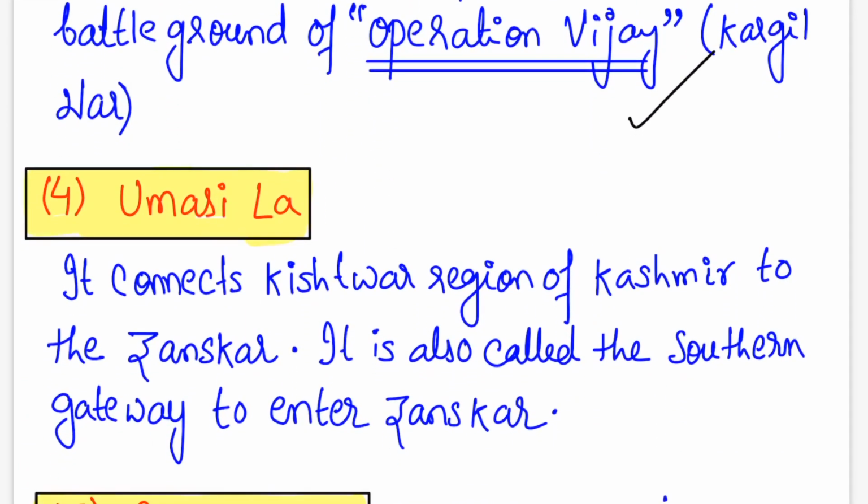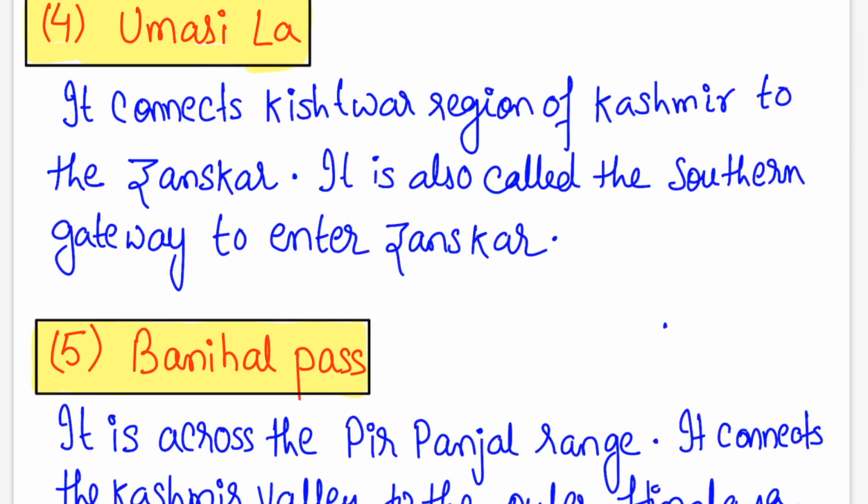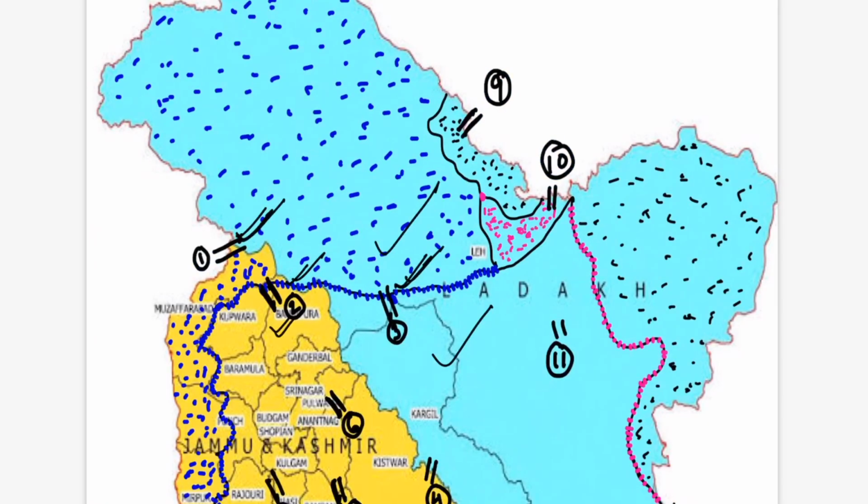Next is your Umasi La. Umasi La actually connects the Kishtwar region of Kashmir, which is the southern part of Kashmir, to Zanskar. It is also called the southern gateway to enter Zanskar. This one is Umasi La. Remember, these are the Zanskar mountains, so it is the southern gateway to enter from here, Umasi La, and this is the Kishtwar region. Kishtwar, Doda, Udhampur, Kathua. This is the south of Kashmir.